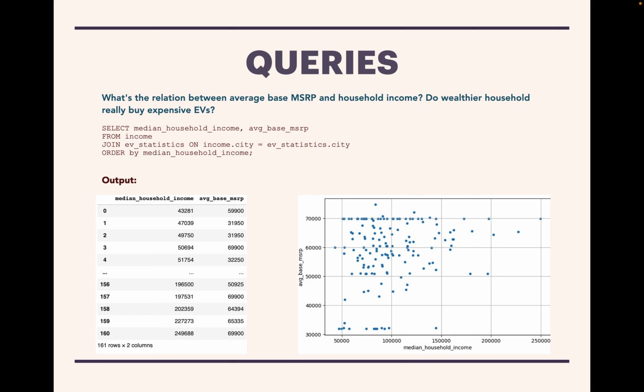For the second query, I explored the relation between the average base MSRP, which is the manufacturer suggested retail price, and household income. Again, the data is spread around, but there's kind of a weak trend with higher household income tending to buy EVs with higher base MSRP.